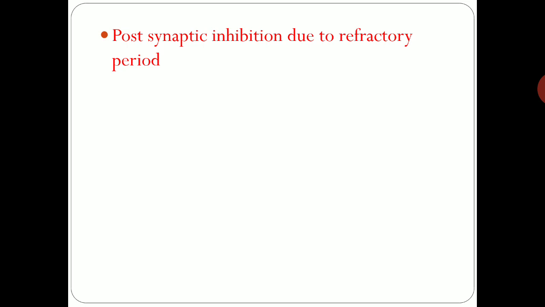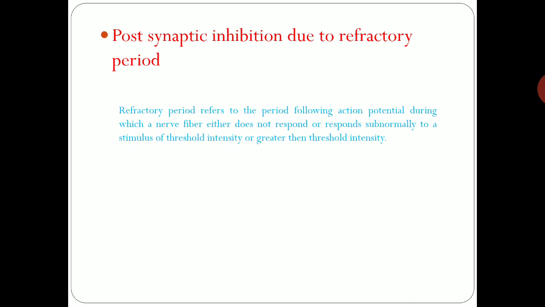Now postsynaptic inhibition due to refractory period. During the refractory period there is no response. So what is the refractory period? The refractory period refers to the period following an action potential, during which the nerve fiber either does not respond or responds subnormally to a stimulus of threshold intensity or greater than threshold intensity. So in this condition also there is postsynaptic inhibition.